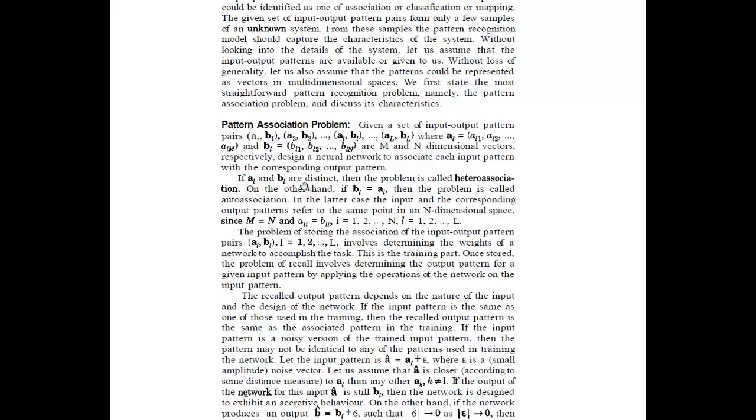If Al and Bl are distinct, then the problem is called heteroassociation. On the other hand, if Bl is equal to Al, then the problem is called autoassociation. In the latter case, the input and the corresponding output patterns refer to the same point in an n-dimensional space, since M is equal to n and Ali is equal to Bli, i equals 1, 2, up to n, and l equals 1, 2, so on till L.